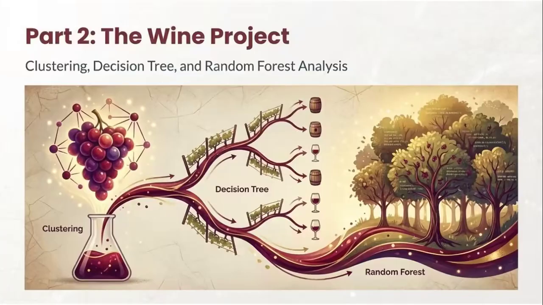Now, let's move to the main implementation, the wine project, our main project. Here, we combine clustering, decision trees, and a random forest analysis. We didn't just want to predict, we wanted to find natural groupings in the data and then explain them.